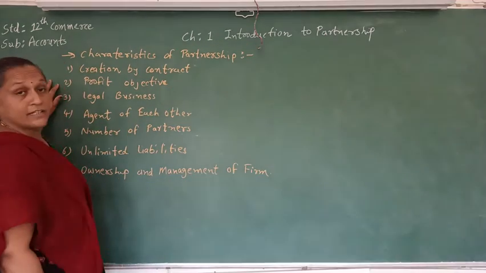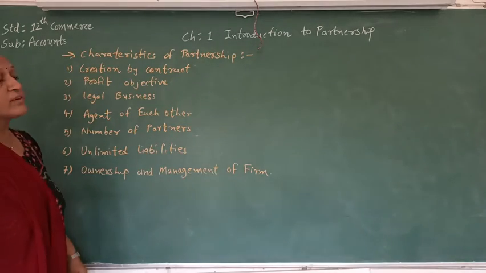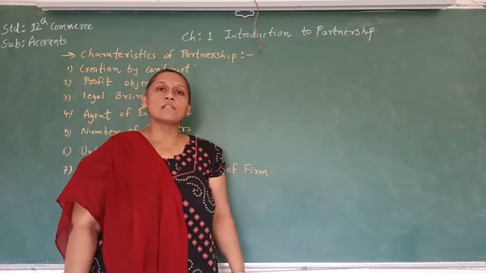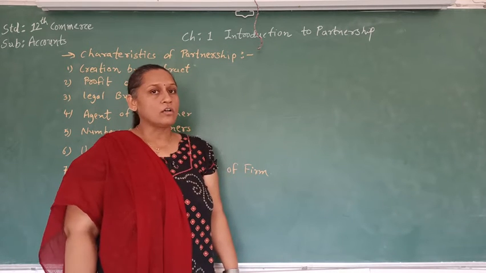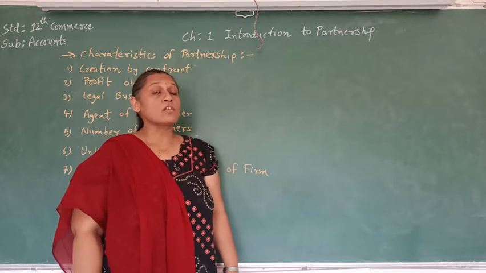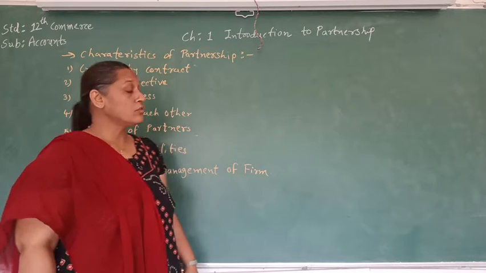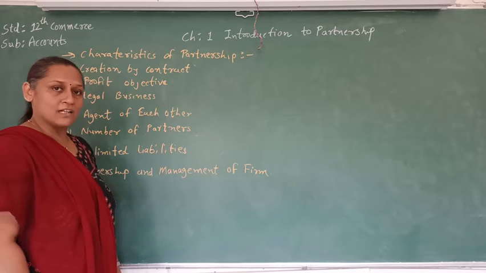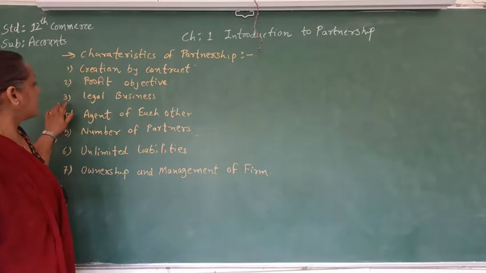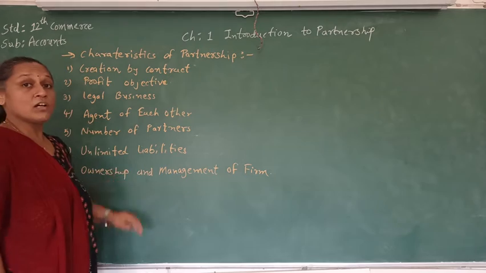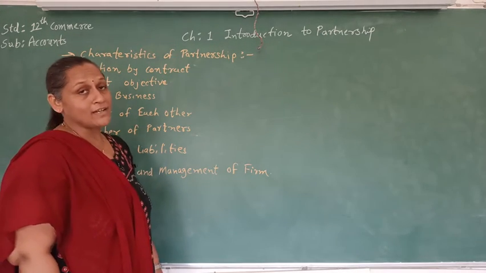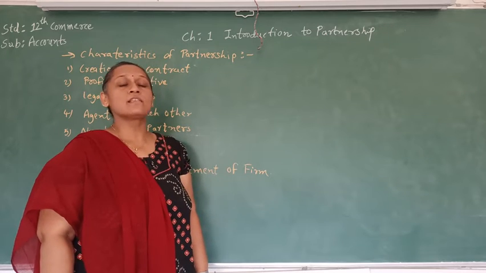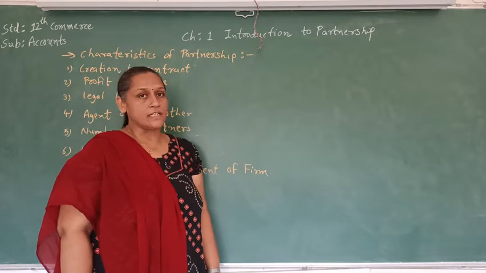The second characteristic of partnership is the profit objective. As we know, all business firms are created to earn profit. Here also the partnership is formed to earn profit, and that is the main objective of the partnership firm. The third one is a legal business. Whatever business is done in a partnership must be legal. For an illegal business, a partnership cannot be created.